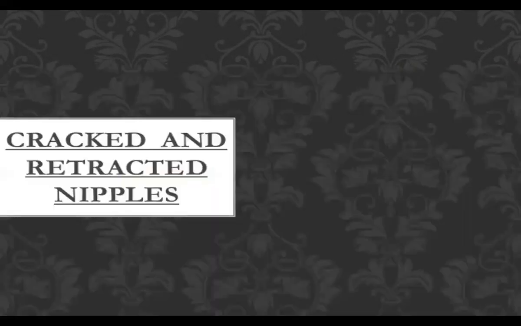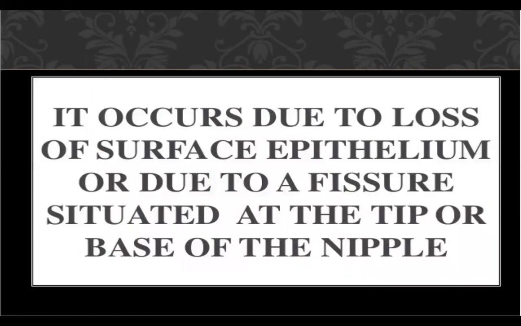Then sometimes the nipples become problematic, that is, they get cracked or retracted. That is the scenario. Why is this happening? It occurs due to loss of surface epithelium or due to a fissure that is situated at the tip or base of the nipple. That may be the scenario that can lead to a cracked nipple. So see this diagram.